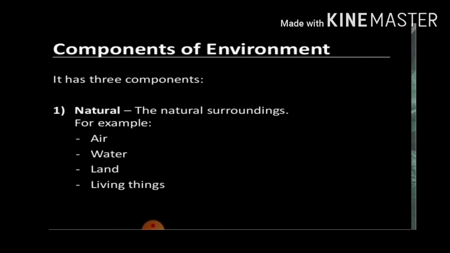Components of environment. There are three components. First and foremost, the natural environment. The natural environment is nothing but natural surroundings which are not made by human beings. They are naturally created. Examples: air, water, land, living things.